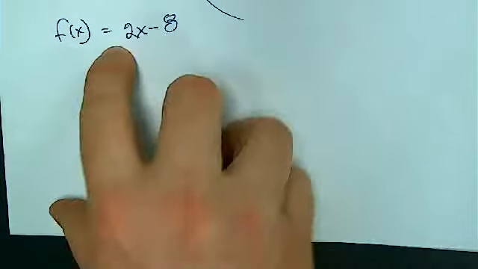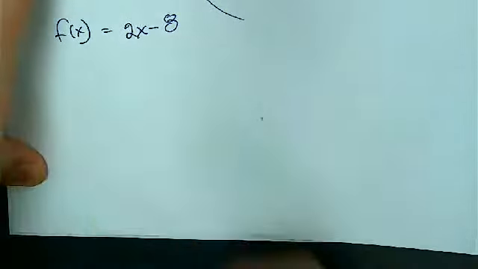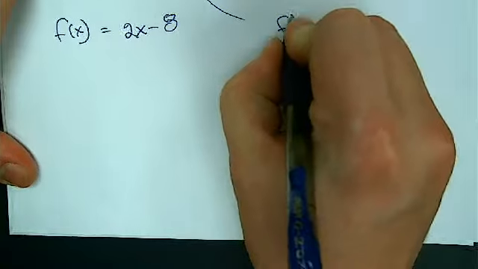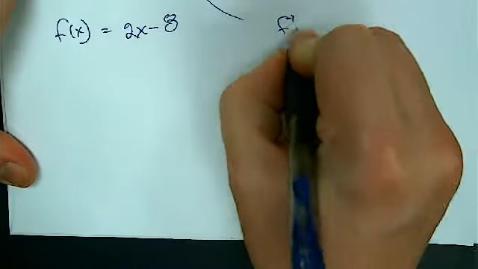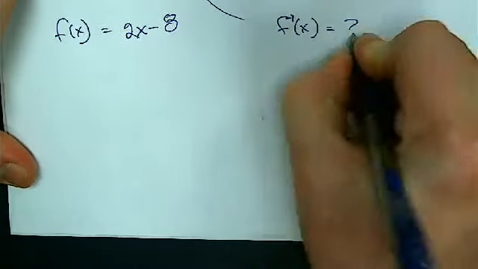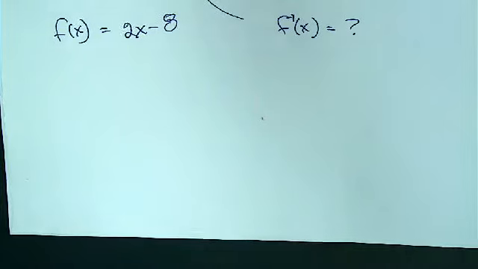So the original function is 2x minus 8. The question is, what is the inverse, f negative 1, the inverse of that function? I'll walk this one more time, ask you guys to do one, and we'll take a look at some practice while I pass back the quizzes.